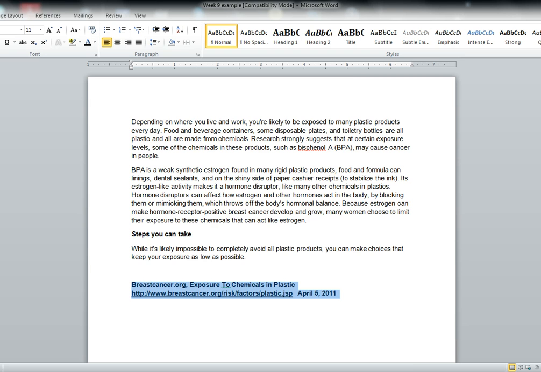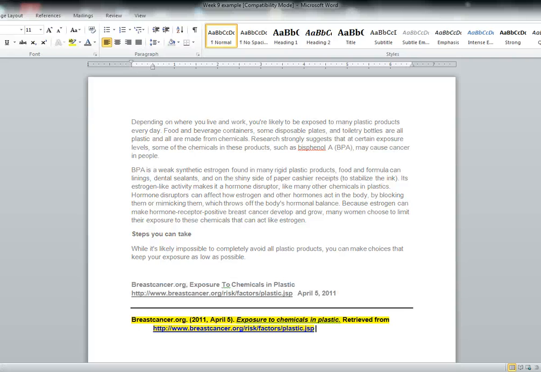To do this, I'm going to use my style sheet for websites. I'm going to find the pattern for websites. Remember the style sheet I referred you to in the first video? You can find it in the Communications Research Guide from the online LRC. And there's my reference citation.